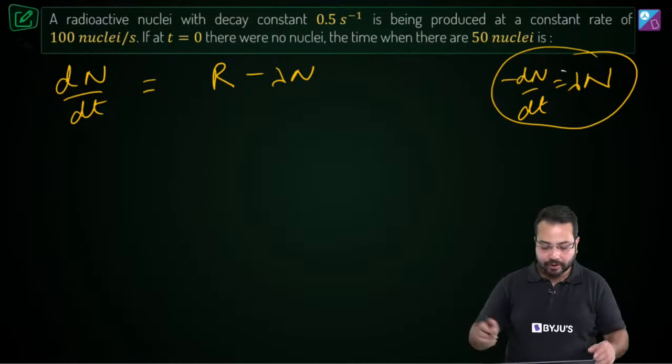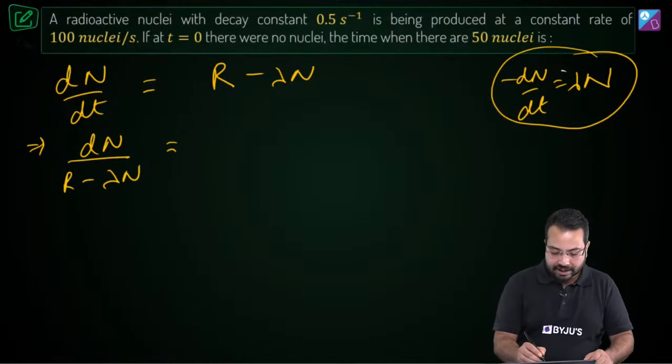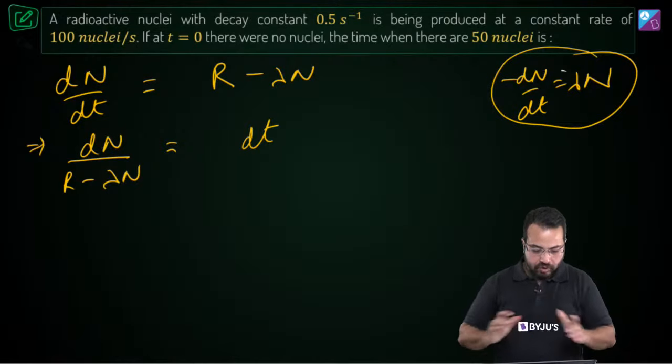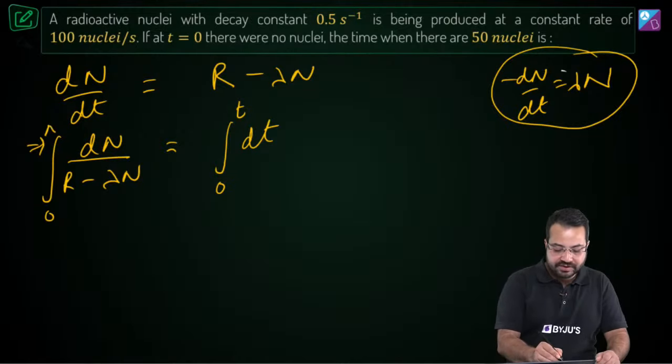Okay. So now we can interchange this. This is going to become dn upon R minus lambda n, and this is going to become dt. So we have got this in the form so that we can integrate. This is going to go from 0 to t and this is going to go from 0 to n.